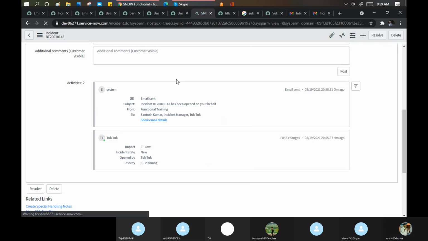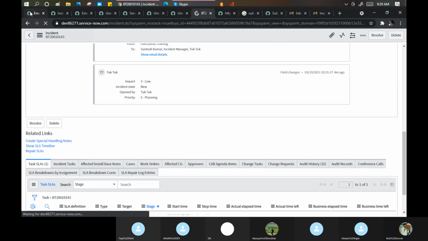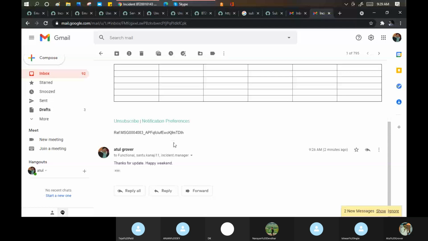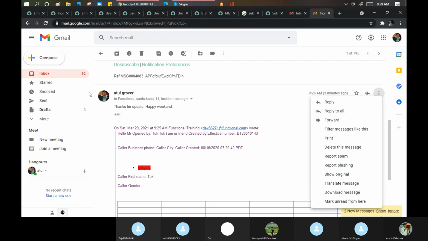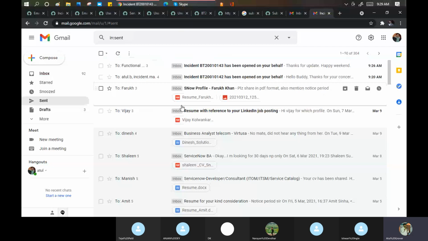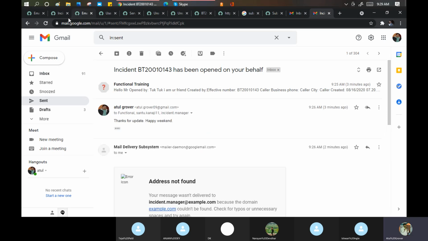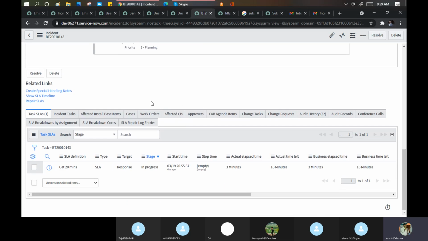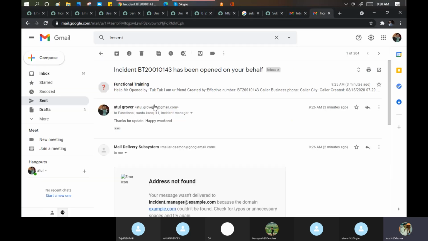Are there Exchange properties in this? Think. The mail should land in Exchange. Yes, it should, but it did not come, I cannot see it. Tell me. It is not showing in my incident as well. Then probably it has been bounced. Where? If it is bounced, I should get an email.